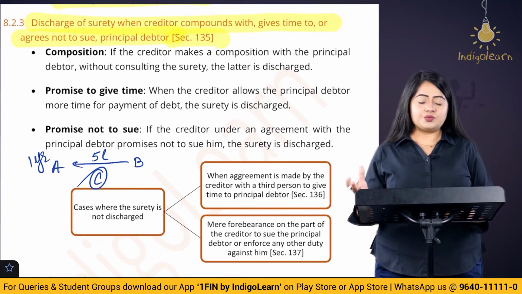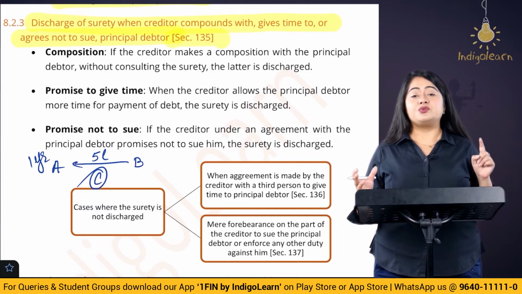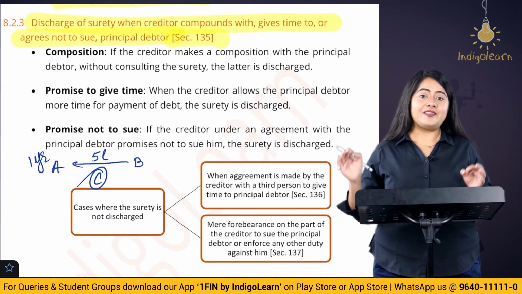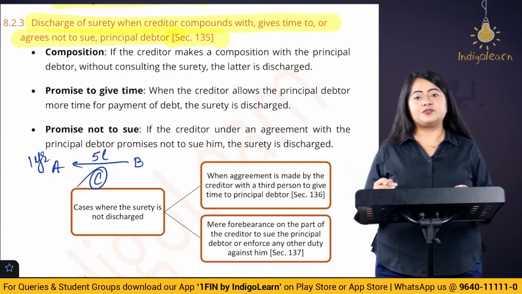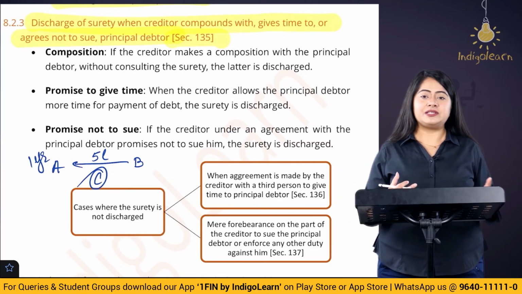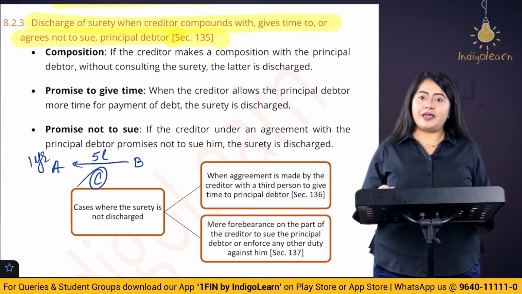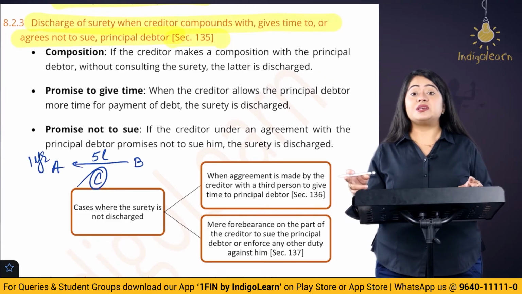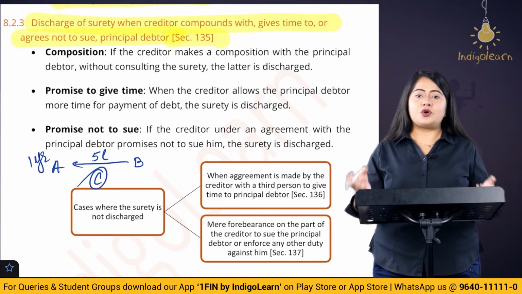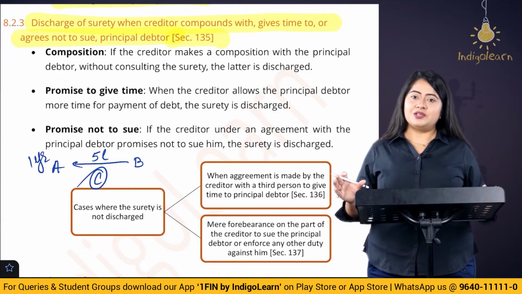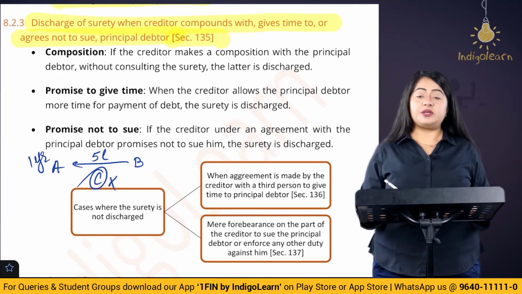Now after 2 years what happens is that this person, Mr. A, who is the debtor, does not have the money, he makes a default in the payment. Now here, can the creditor B go to C and ask for the money? Can he say to the surety, listen, give me the money because the debtor has defaulted? The answer is no. Why? Because the time of repayment was increased and the surety's consent was not taken. Surety did not agree to this extension of the time. So that is the reason why C is going to be discharged.